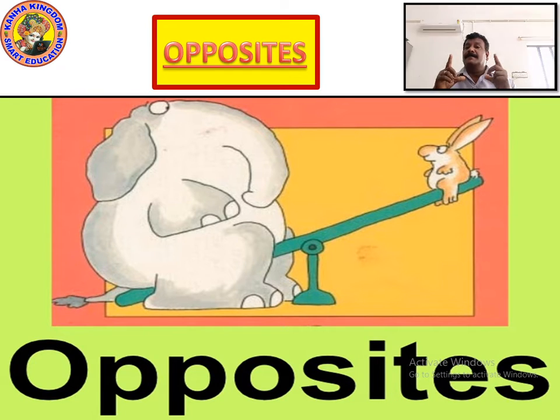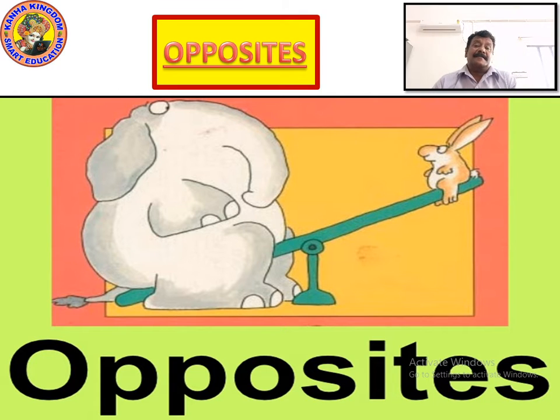Now we can see the total opposite thing. There is a big, huge thing here, and there is a small thing which cannot pull it up. Right? It has gone down. There must be equal weights on both sides to balance. When they cannot balance and are totally different in shape, size, weight, and color, these are opposites.